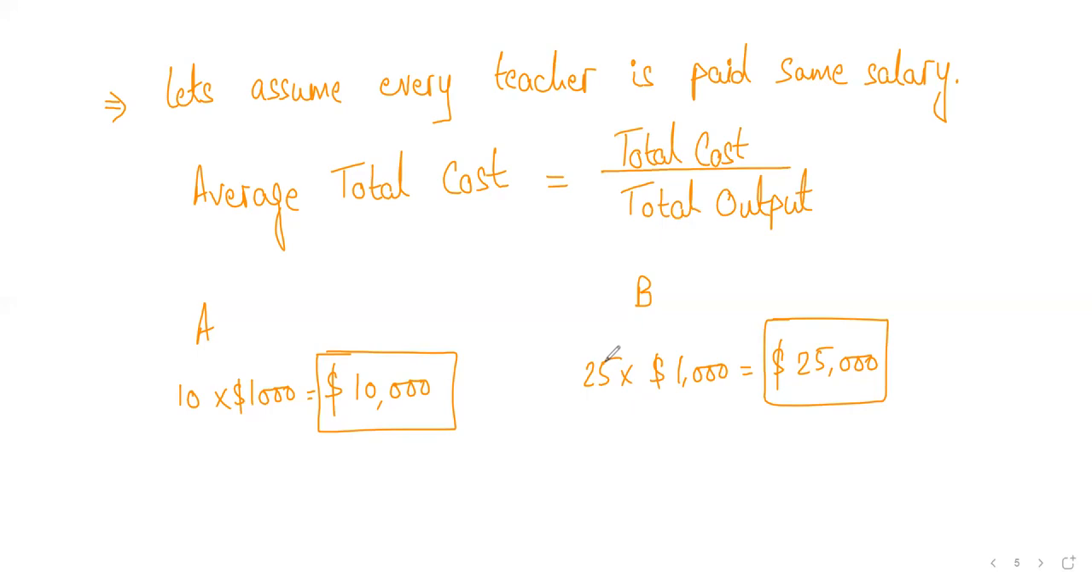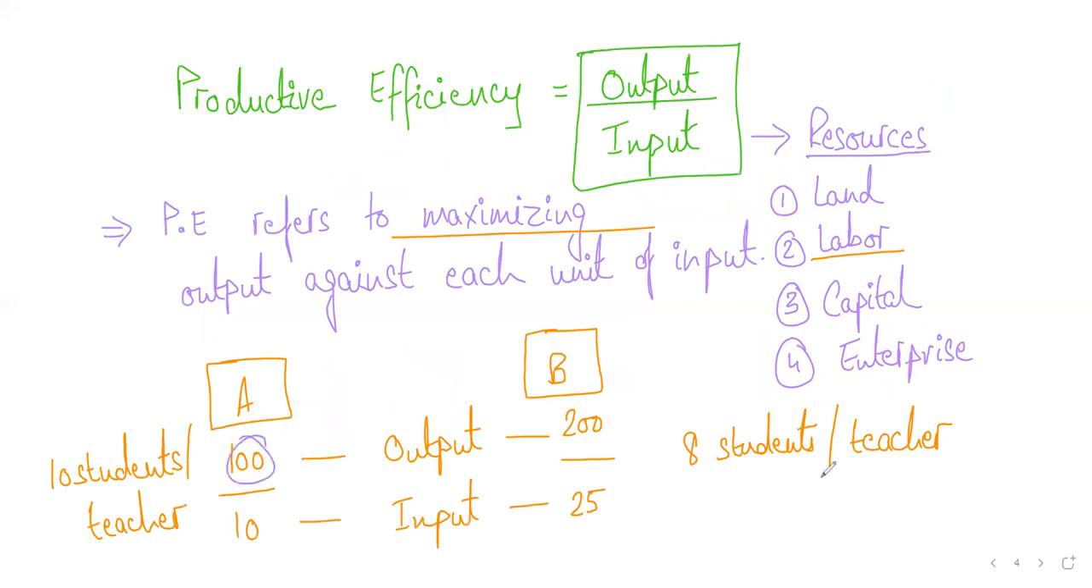Right? So you divide the total cost of a business by the total output. Now what we need to do, what was the total cost in the case of A? 10,000. And against 10,000, they were teaching how many students? A total of 100 students, right? That was their output.